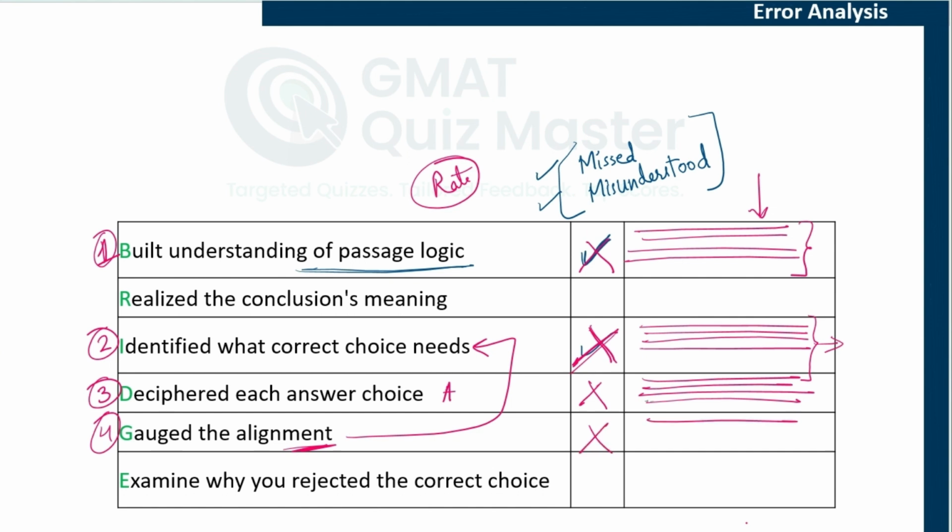And again, if that was the case, you need to write it here, because initially when you start doing inference questions, you know what inference is, but when you are evaluating the answer choices, you forget what a correct inference needs to convey, and you get into cause and effect or something else, and you mark incorrect choices. So this is also a very important step, and if you are faltering at the step again and again, your corrective action is that you have to include this step. Whenever you are evaluating the answer choices, understand the meaning of that particular choice, and then see if it actually matches what the correct answer choice needs to convey. So that would be the corrective action.